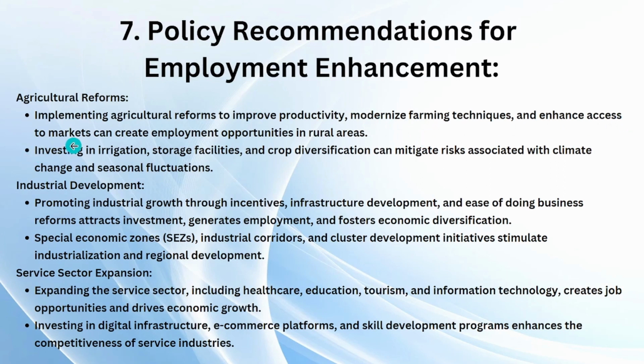Enhance access to markets means if we provide a lot of good roads, they can travel long distances and sell whatever they produce to people in cities or people in other states. There can be a lot of connectivity if you enhance access to markets, so that even if you produce some mushrooms here, you can send them anywhere around our state. Investing in irrigation, storage facilities, crop diversification.